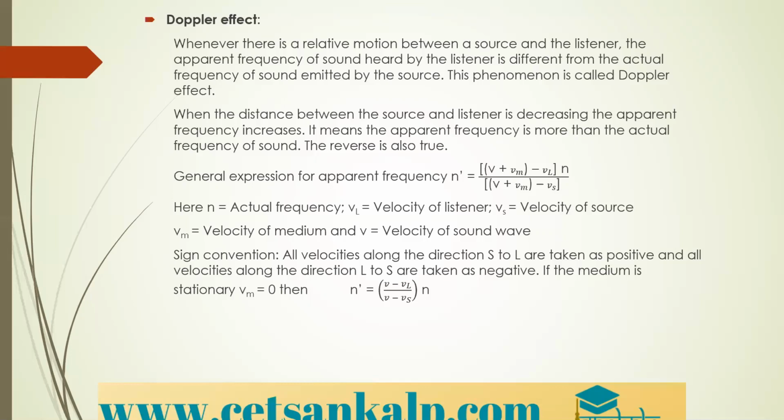The apparent frequency of sound heard by the listener is different from the actual frequency of sound emitted by the source. When the train is coming towards you, you will hear a different sound. When it is going away from you, the frequency will be different. So this phenomenon is called the Doppler effect.